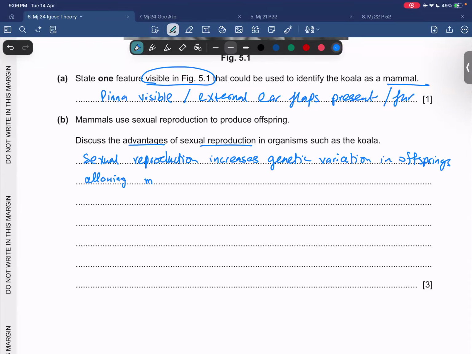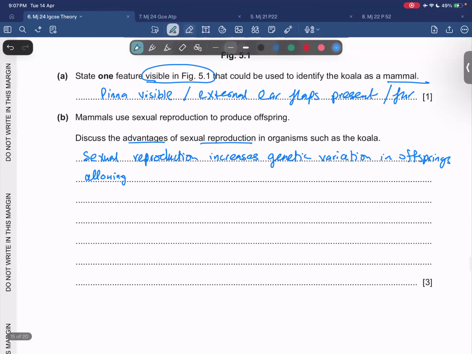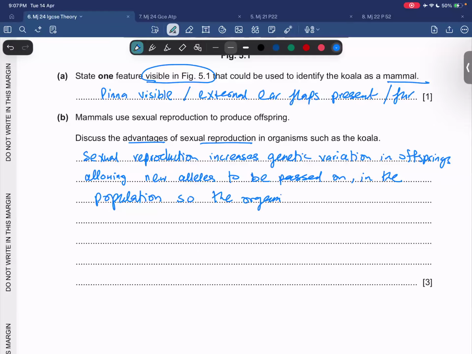Allowing, let's see, allowing new alleles to be passed on in the population so the organisms can survive the changing